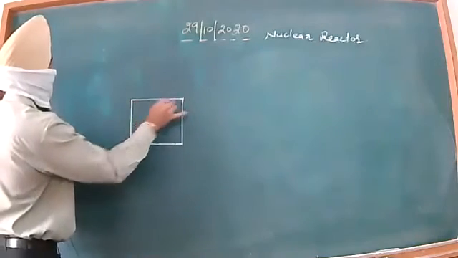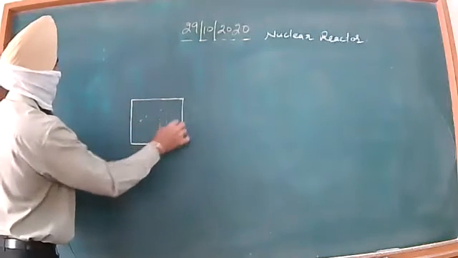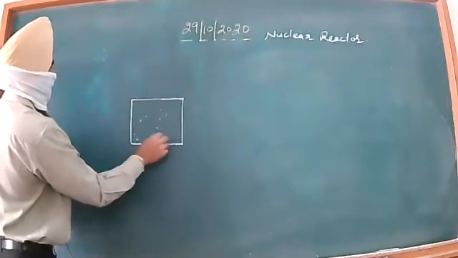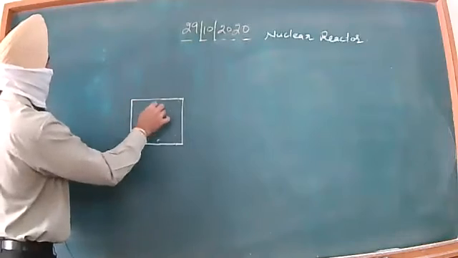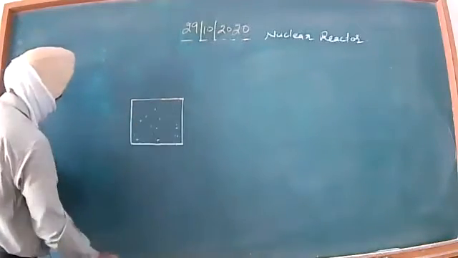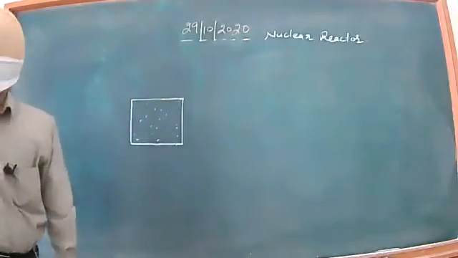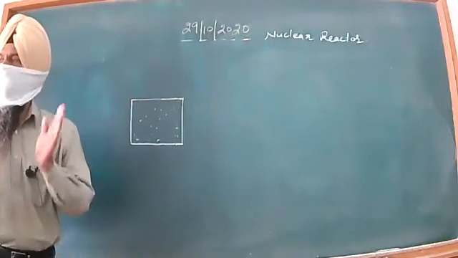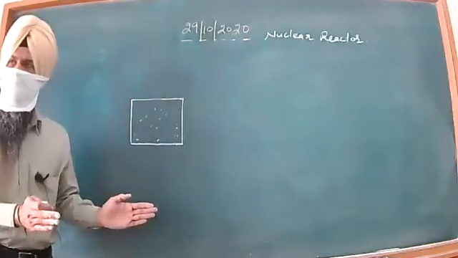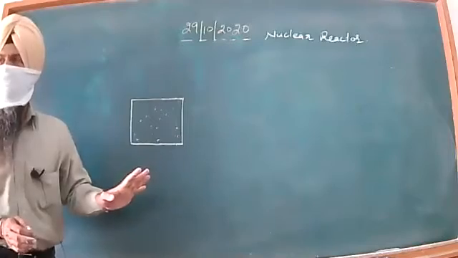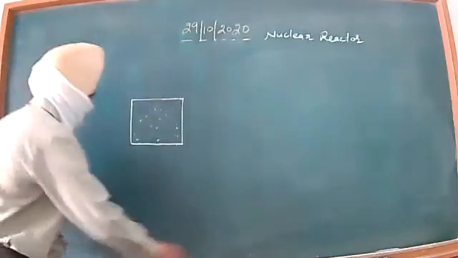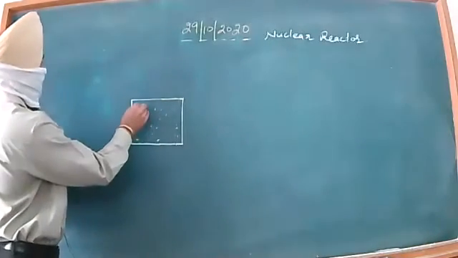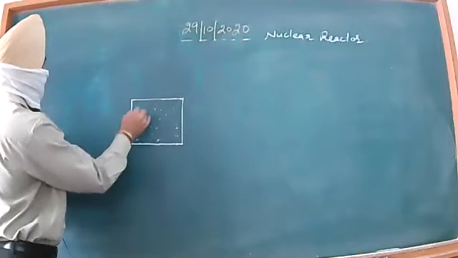Here we have the moderator, maybe paraffin wax, heavy water, etc. These are moderator atoms or molecules. It may be paraffin wax, graphite, or heavy water also. And inside this, these are the fuel rods.